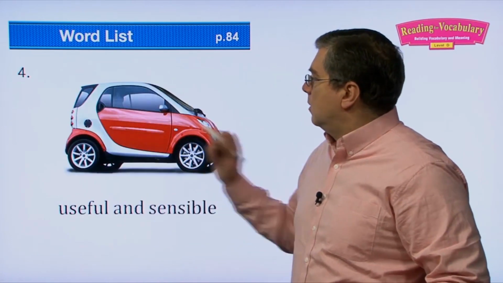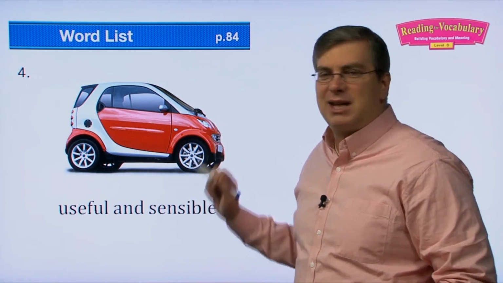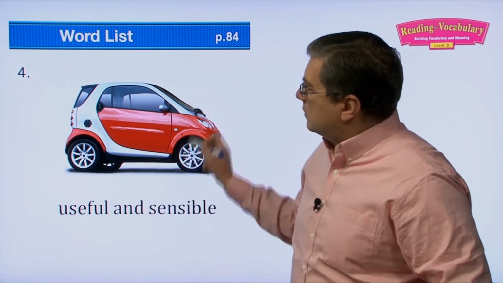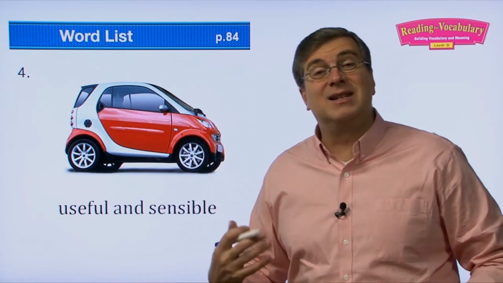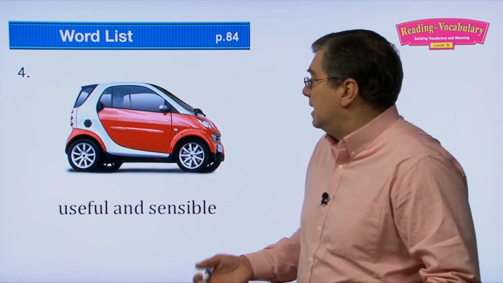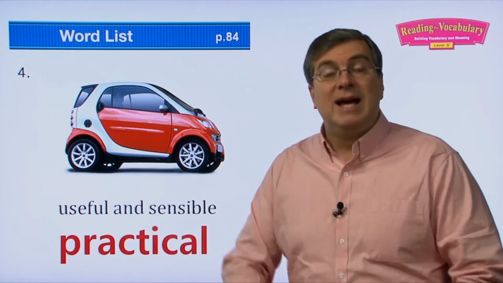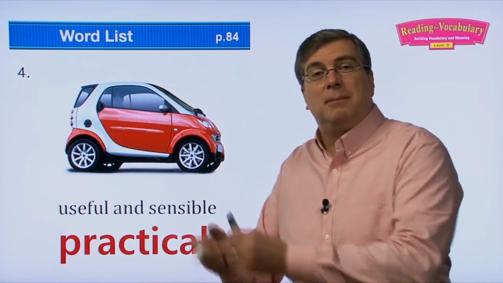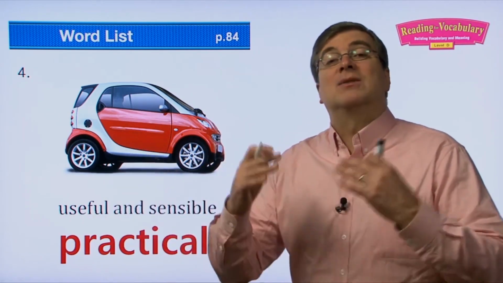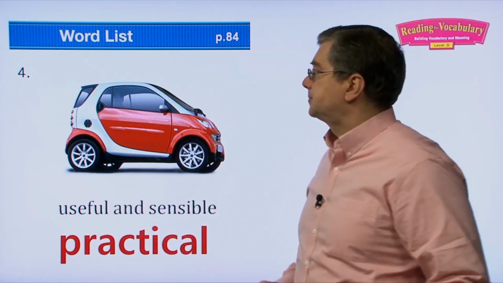Okay, next one. Well, this is very interesting, very cute car, right? A very cute car. Useful and sensible. So this is a useful car. It's sensible because it doesn't waste a lot of gas. It only uses enough gas that it needs. So we say something is practical. It's practical. It's enough to get the job done. We don't waste time. We don't waste money. It's practical. Okay? Useful and sensible.